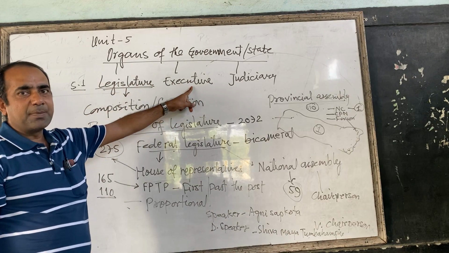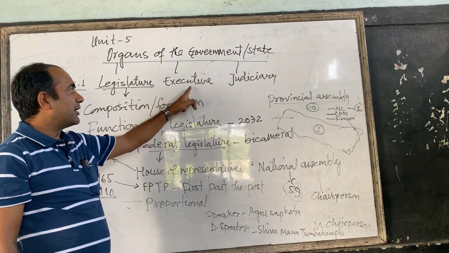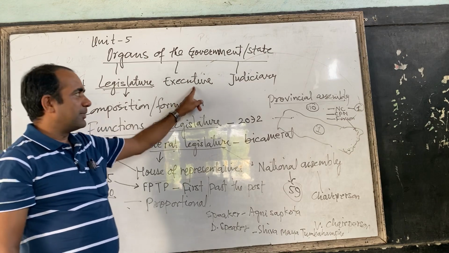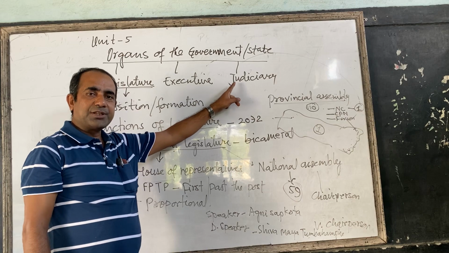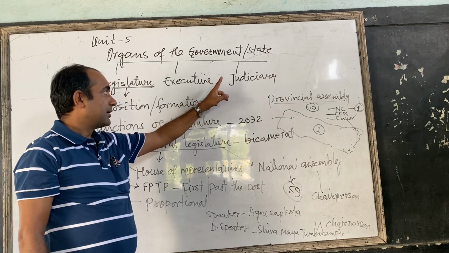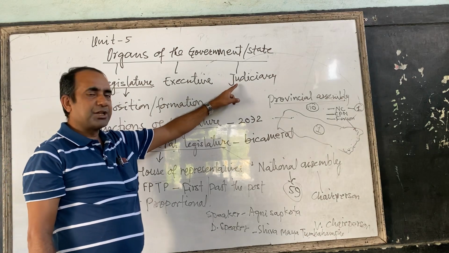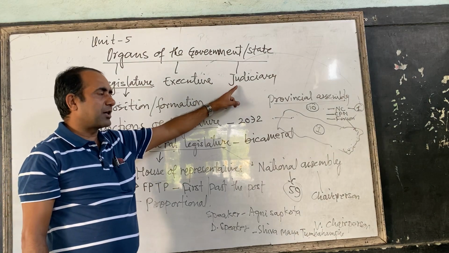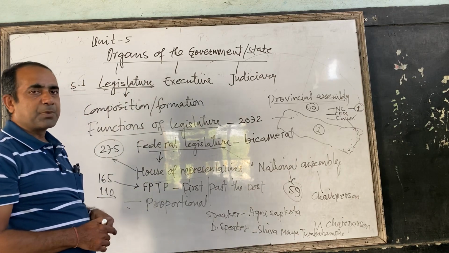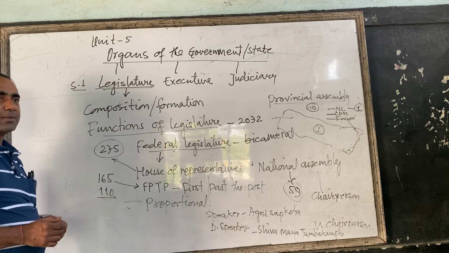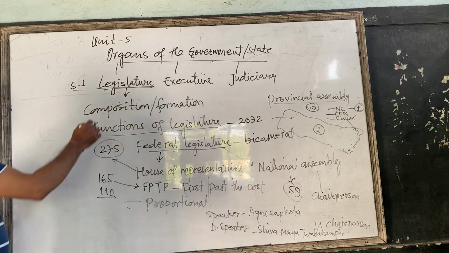Executive is law implementation body. The laws which are made by the legislature are implemented by the executive or the government or council of ministers. And judiciary looks after whether those laws are implemented correctly or not. It interprets the constitution or explains the constitution and other law in the country, and it protects the right of the people. So these are the main function of legislature, executive and judiciary in the country.